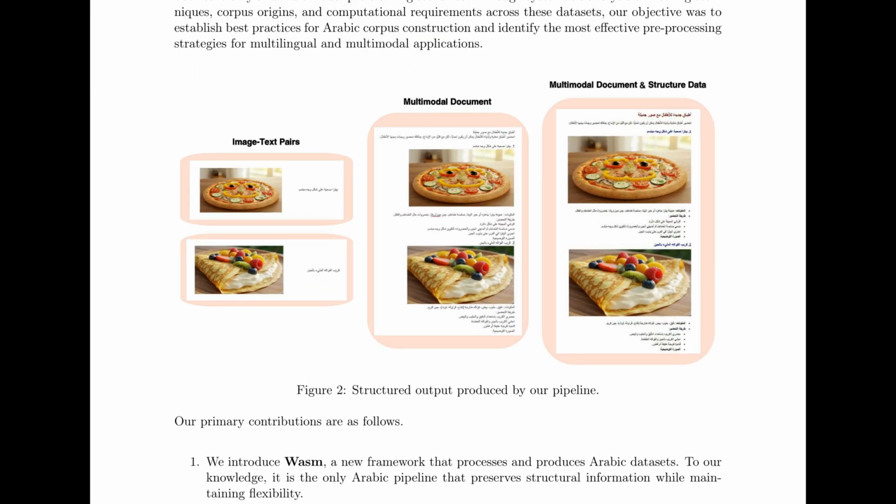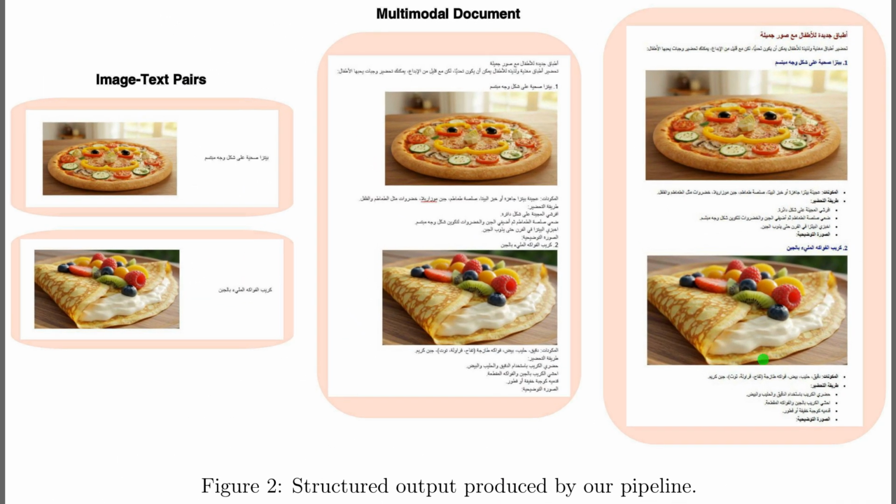So, Figure 2 shows structured output the pipeline produces, contrasting flat image and text pairs with fully interleaved documents. The left panel depicts captioned pairs, which miss cross-references and sequence. The middle panel presents one multimodal page, where images sit next to the relevant Arabic paragraphs, so context persists across segments. The right panel demonstrates richer structure like headings and bullet lists rendered in Markdown, which teaches models layout cues